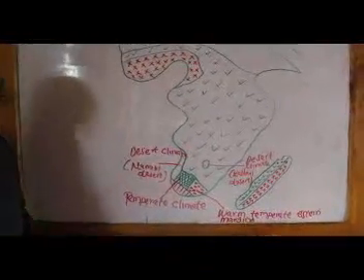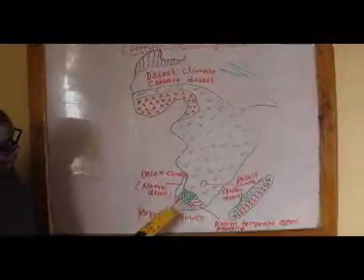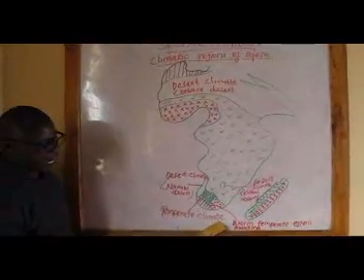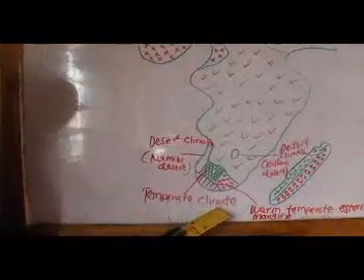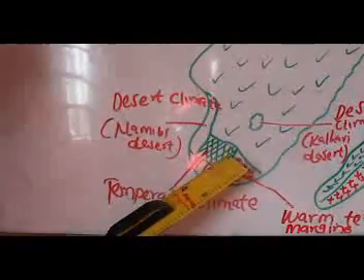My dear pupils, now allow me to talk about the temperate climate. We also have another climatic region of Africa, and this is the temperate climate, which is also known as the high veld climate. It is located here, this part.